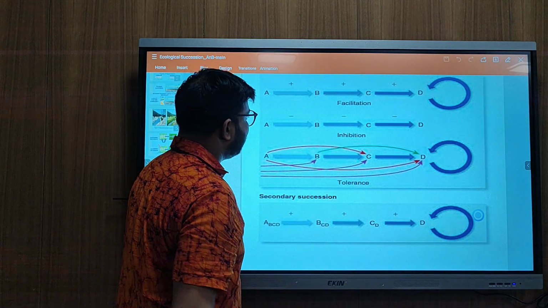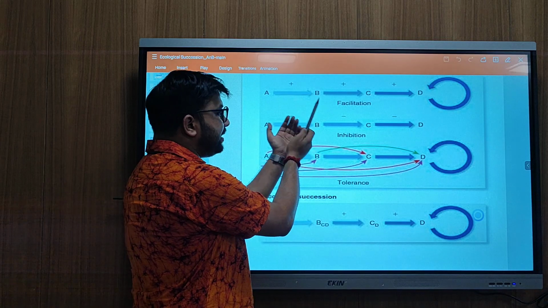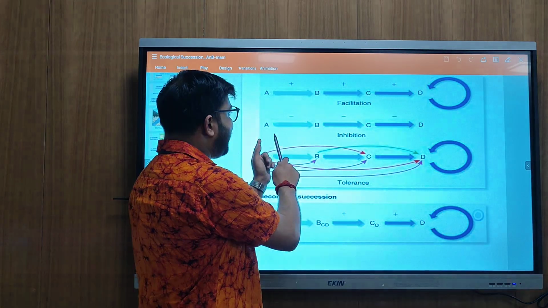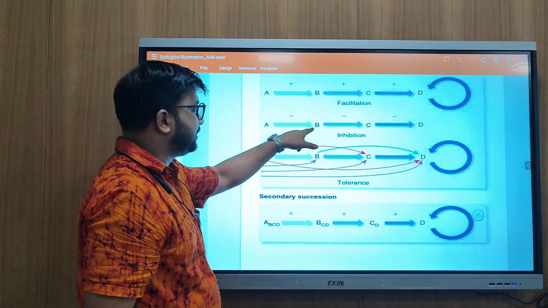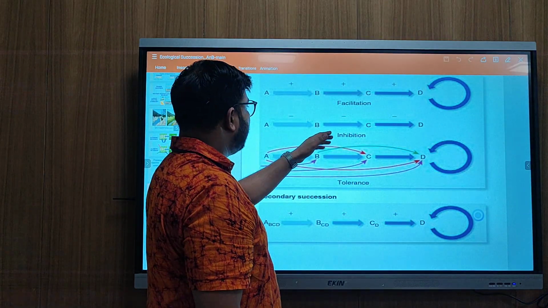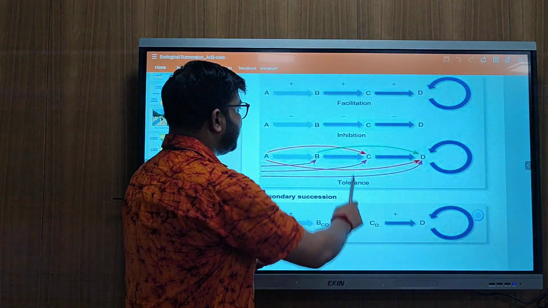In the inhibition model, we can see that A is inhibiting the growth of B. B is a new upcoming community and A is not getting the chance for growing for this organism or this species. And also in this case, B is also inhibiting the growth of C. So it is an inhibition model.